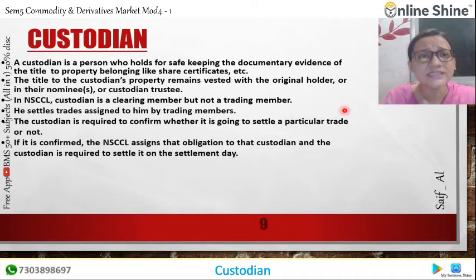The custodian is required to confirm whether a particular trade is going to be settled or not.